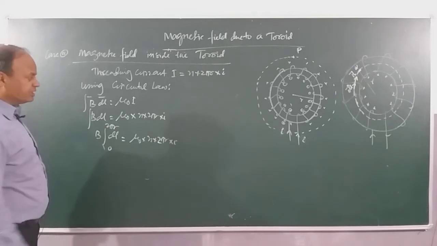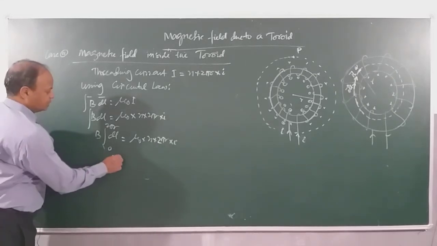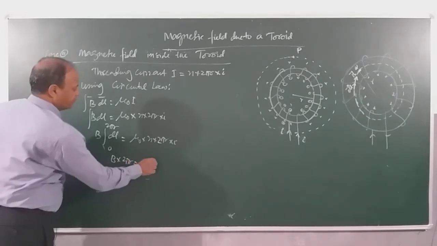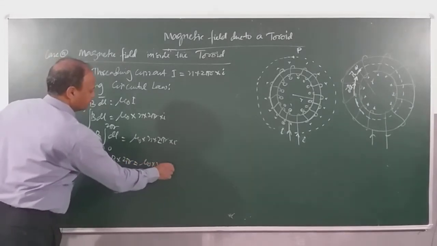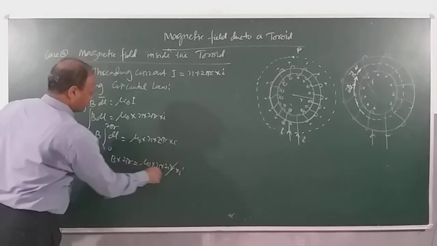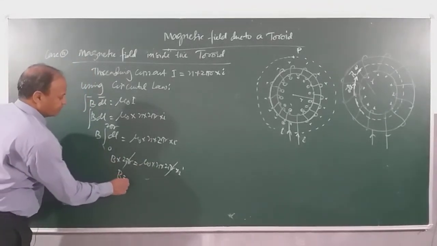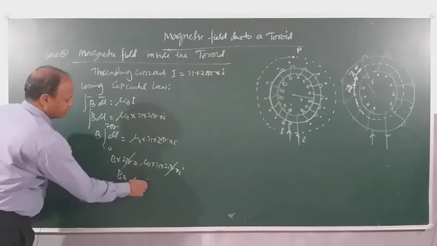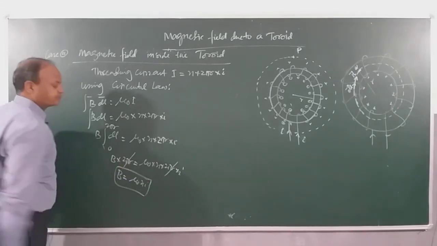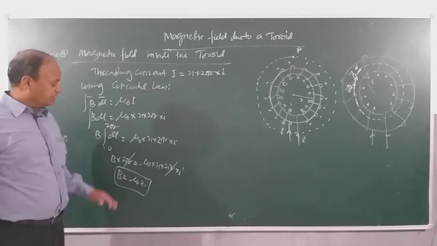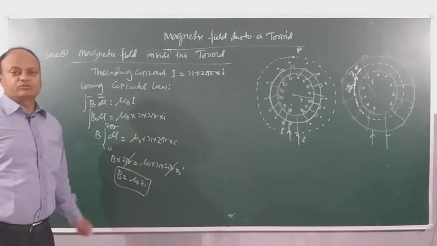So if you integrate, children, then B into 2 pi r will be equal to mu naught N into 2 pi r into i. Now if you cancel out 2 pi r and 2 pi r, then how much is B? B is how much? Mu naught N into i. Now the special property of magnetic field due to toroid is that this field will be same throughout.